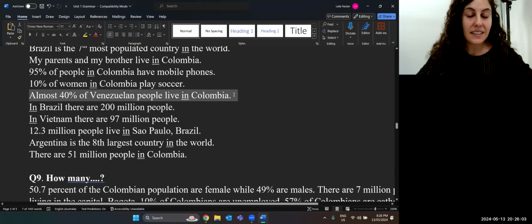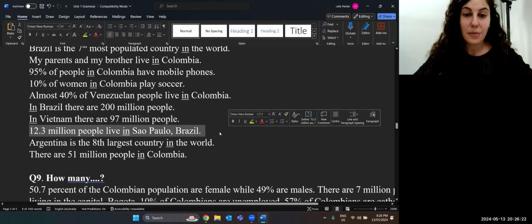Almost 40% of Venezuelan people live in Colombia. In Brazil, there are 200 million people. In Vietnam, there are 97 million people. 12.3 million people live in São Paulo, Brazil.